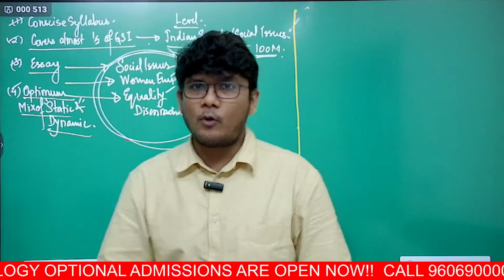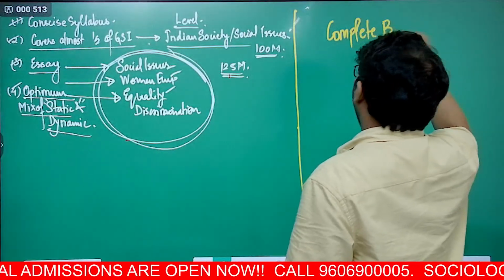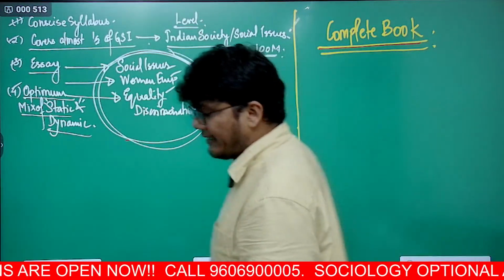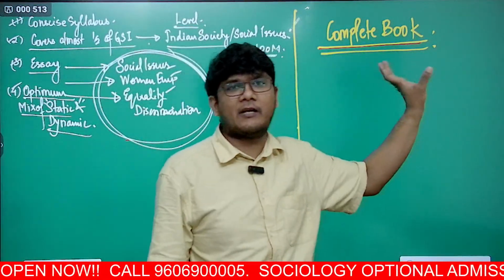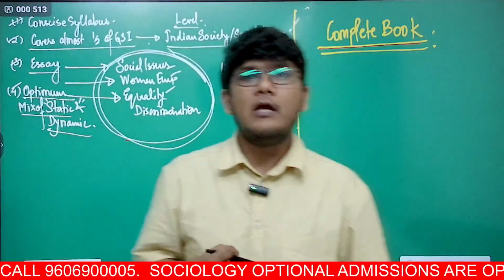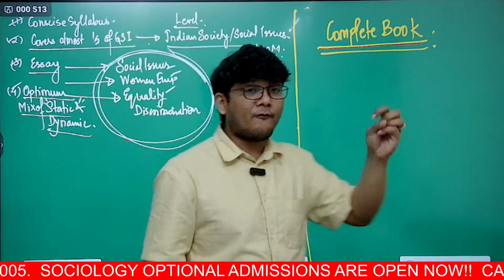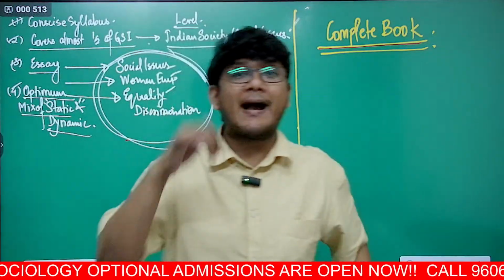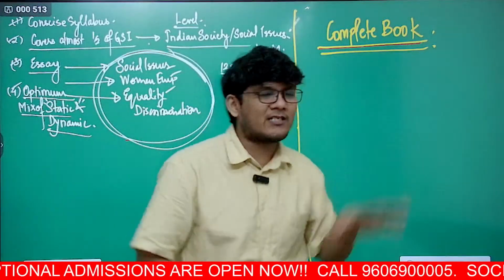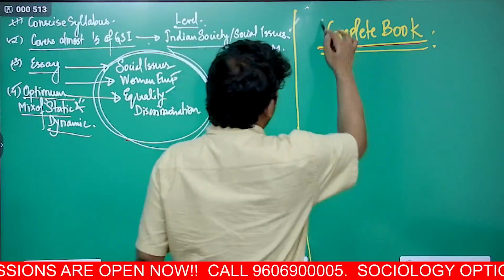What you will be provided with is a complete book. Now, this is very important. That's why I'm mentioning it's not about telling the offering, but telling you the importance of the book that will be provided. This book will be so comprehensive that for whatever pointers are mentioned here, you would have to refer to 10, 15 different sources in order to match the level or the horizon or the scope of the pointers that we have provided here. This is a game changer. So this book for you will be a game changer.